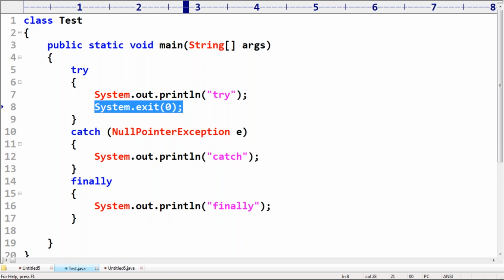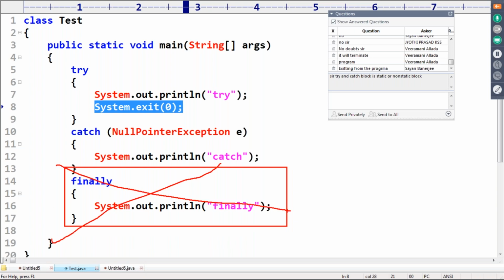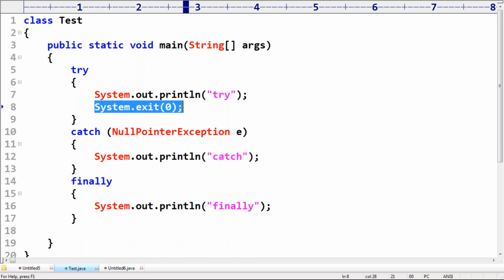If the JVM is going to terminate, who is going to execute my finally block? No one, sir. JVM itself is terminated. So, a very important question for the interview room: is there any situation where the finally block is not going to be executed? Yes, whenever we are using System.exit(0), the JVM itself is shut down.